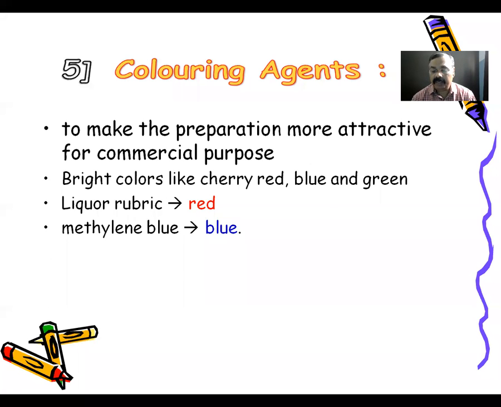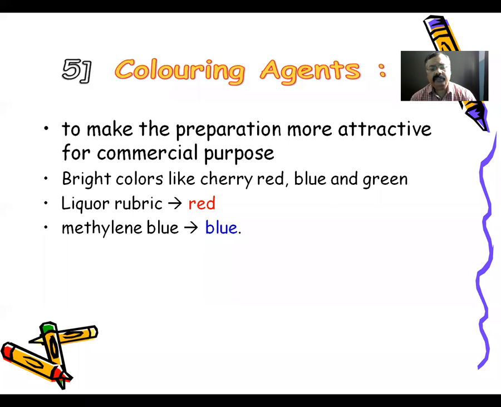Liquor rubric gives the red color, whereas methylene blue gives the blue color to the dentifrices. Most colors used commercially are synthetic colors. Some of them may be obtained from natural sources like plant, animal or mineral sources. Only permitted colors can be used in dentifrices.